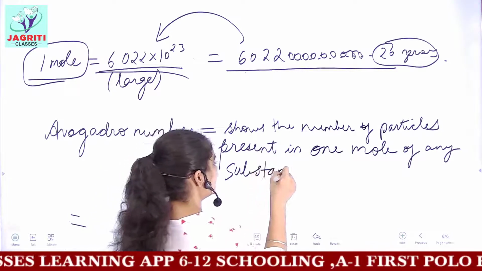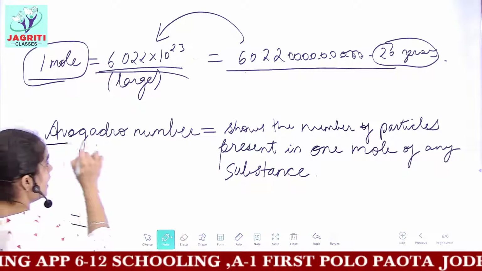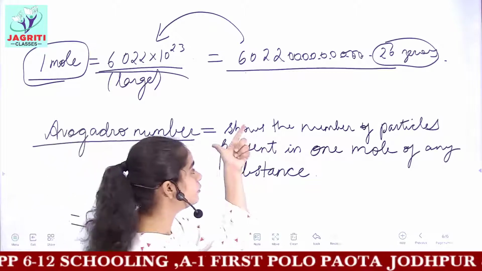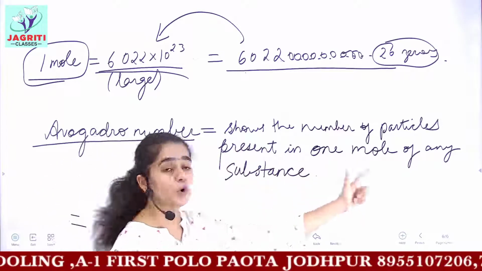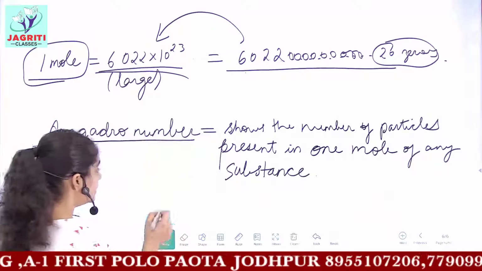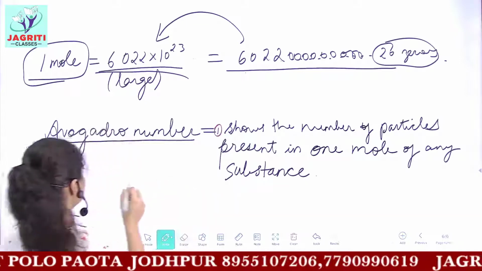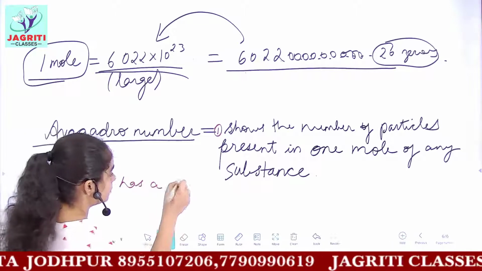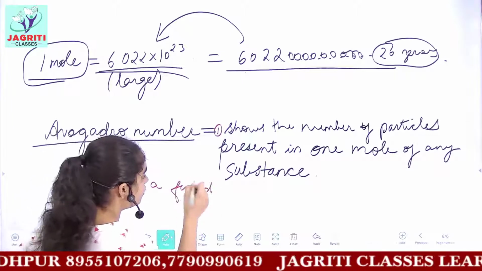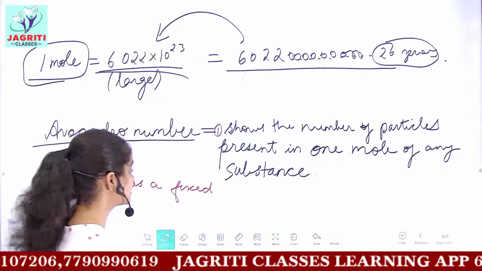If you get a short question related to Avogadro number, what you have to write? Avogadro number is the number which shows the number of particles present in 1 mole of any substance. This is your first point. The second point is, it has a fixed value. The value of Avogadro number is fixed.